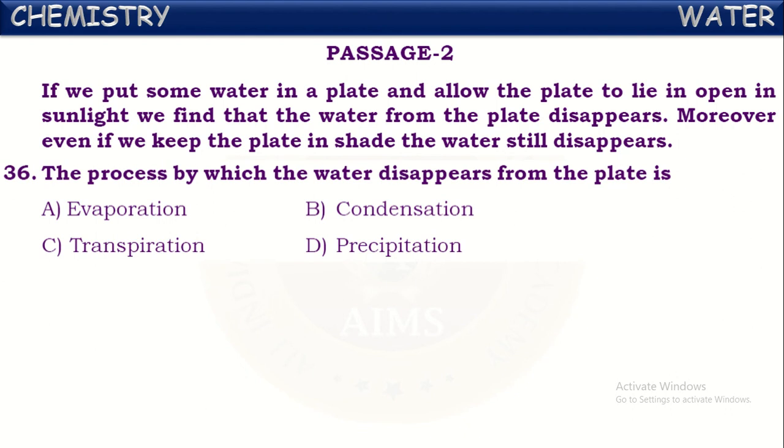The process by which water disappears from the plate is called. So, here, water is converting from liquid state to gaseous vapor form. This process is called evaporation or vaporization. Okay, it is called evaporation.